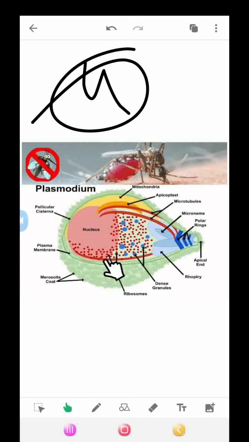This is the body part of the Plasmodium: ribosome, apical end, dense granule, micronemes, microtubules, apicoplast, mitochondria, pellicle, plasma membrane, nucleus.